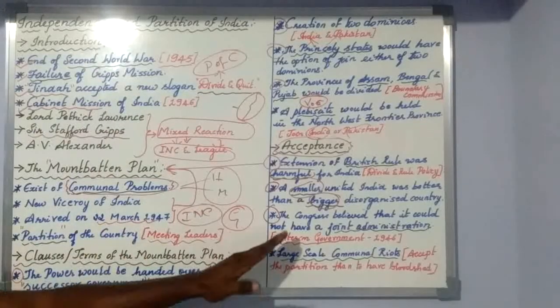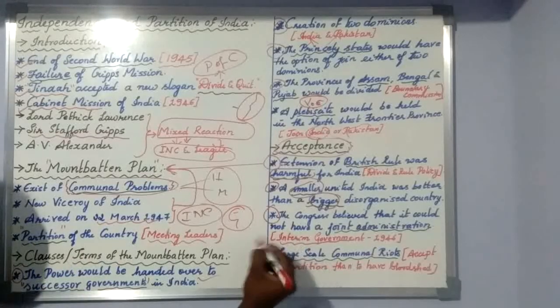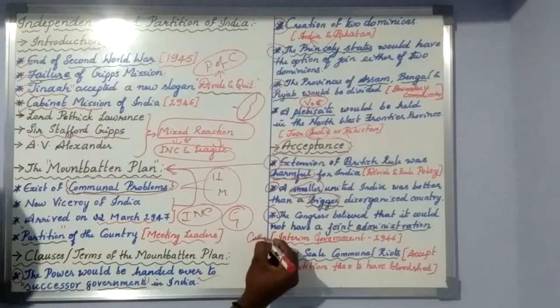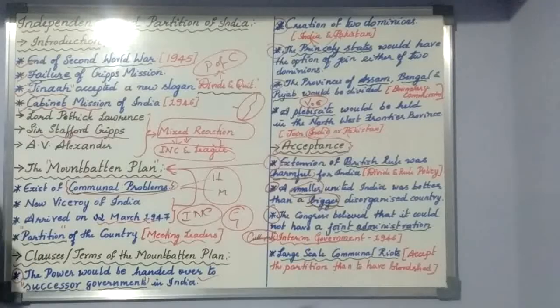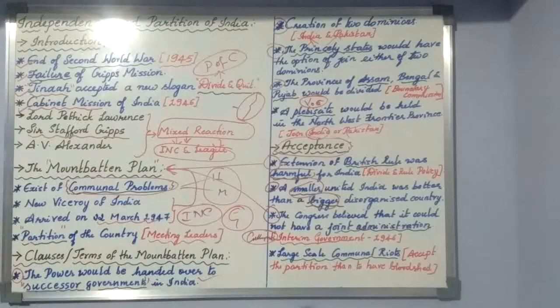So when Lord Mountbatten said that the interim government will collapse, where the joint administration between the two religions will not exist, that made the INC accept the Mountbatten plan.